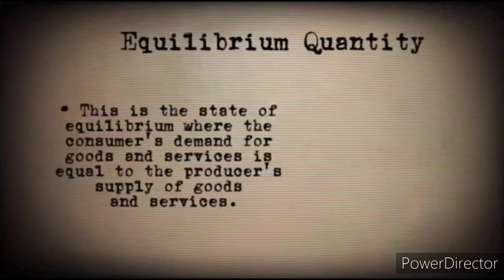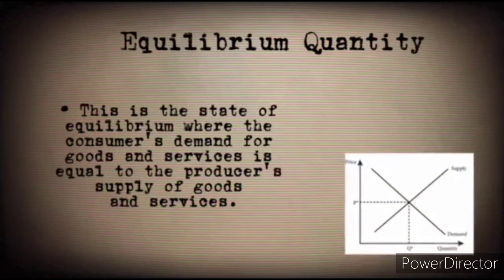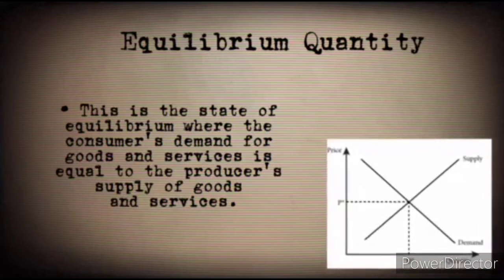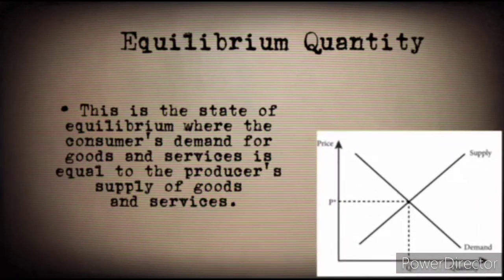This generates a condition of excess demand on the market. The last case is equilibrium quantity. This is the state of equilibrium where the consumer's demand for goods and services is equal to the producer's supply of goods and services. Here, the economy is in a satisfactory state since the manufacturer supplies his product at the same price that the buyer demands. The diagram below indicates that the amount supplied is at the same price as that demanded by the consumer. Thus, both the demand curve and the supply curve intersect each other at the same point.